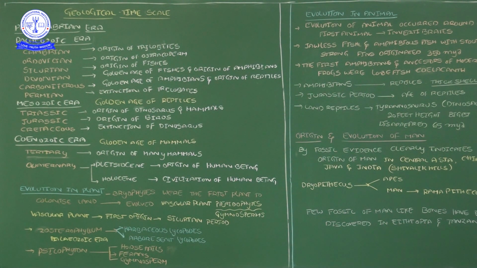Now, up to now I have talked about different time periods: in which time period which organisms evolved, became extinct, and rapidly increased. Along with that, we also want to know about plant evolution. Once upon a time, plants and animals belonged to a unicellular nature, correct?